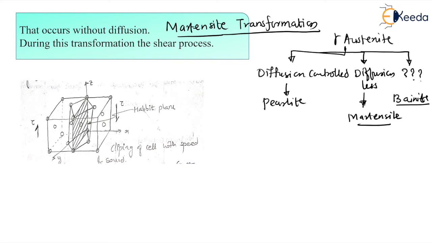In the previous videos we have talked about the austenitic diffusion controlled transformations, that is the pearlitic transformation. Now let us talk about this Martensite transformation. This transformation was given by the German scientist R. Martens. Actually, while doing experiments on the pearlitic transformation only, Martens investigated or invented this Martensite phase.